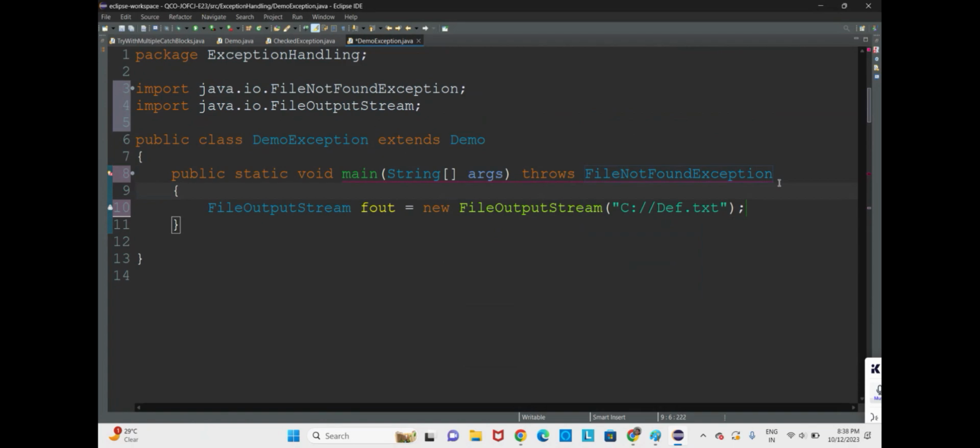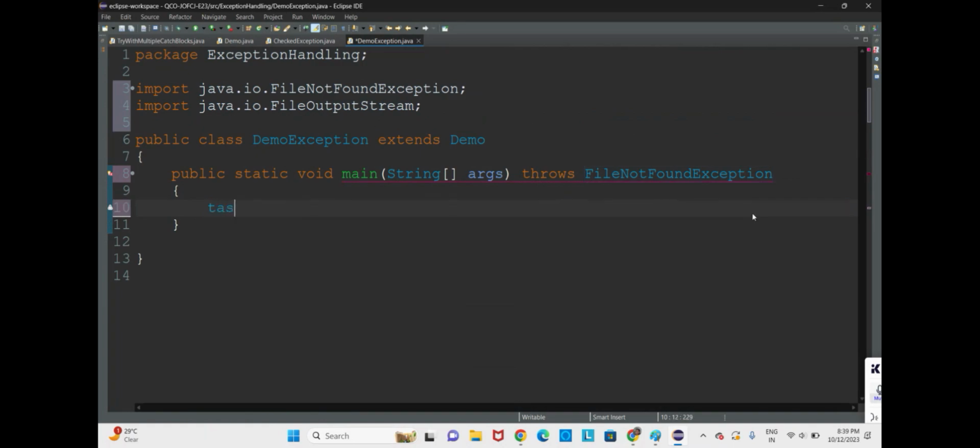Why is it so? Because here we are throwing that exception to the caller of the method. In the main method, if the main method is not able to solve it, it throws that to the parent. Exception FileNotFoundException is not compatible with throws clause in Demo.main method. Okay, one second. It is not compatible here. Okay, let it be. We shall create one method for that.